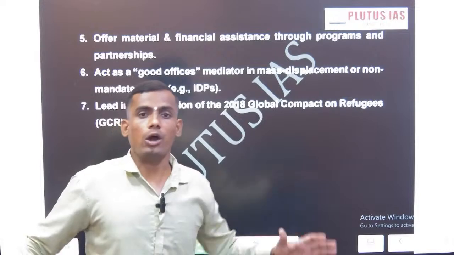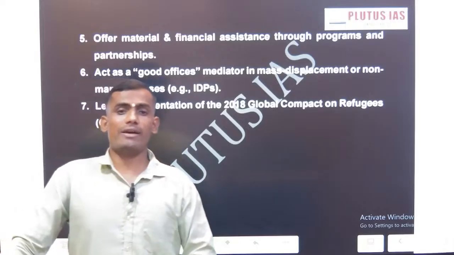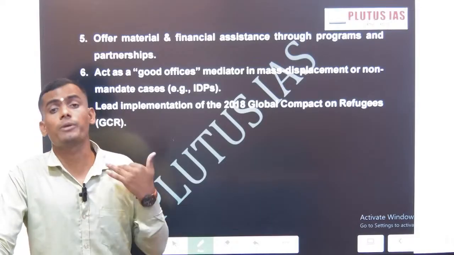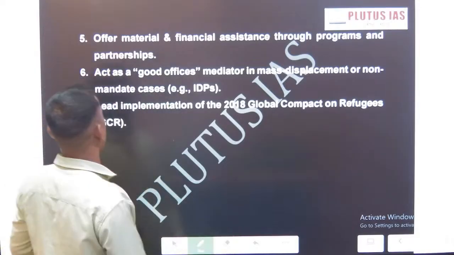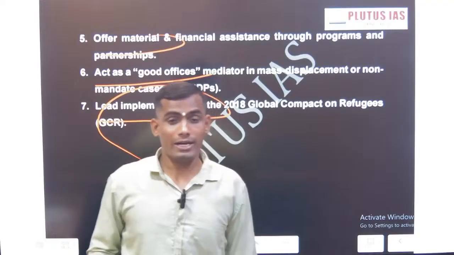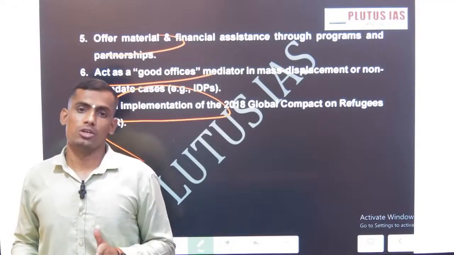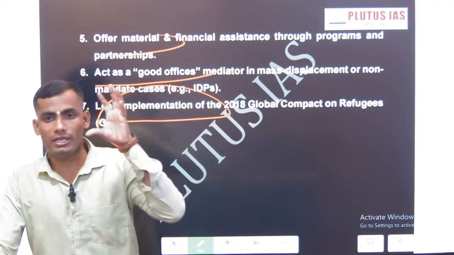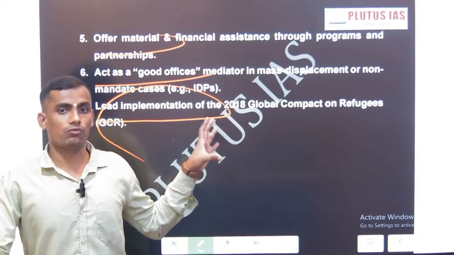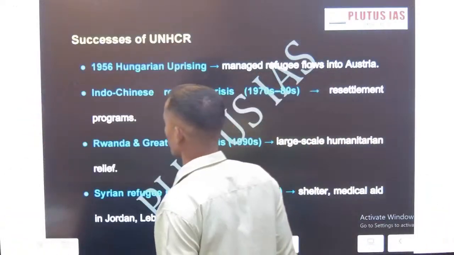This is the mandate, and all these basic facilities, providing aid to the people, basic medical facilities, education, all this is looked after by the UNHRC. This is the mandate of UNHRC. You have to remember this: material help, education help, taking care of the children, special care of the women, because if you see, whenever any war happens, the first victims are children and women. So the mandate of UNHRC is to specially take care of women, senior citizens and children. And this UNHRC works in tandem with other UN bodies and NGOs. So these are the mandates of UNHRC.